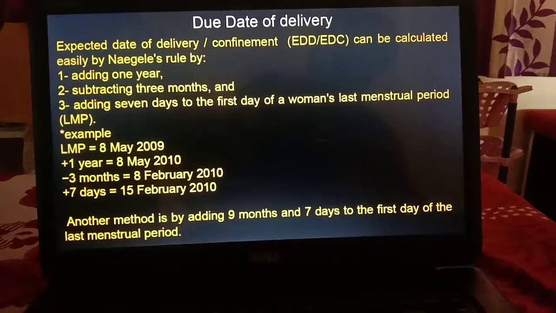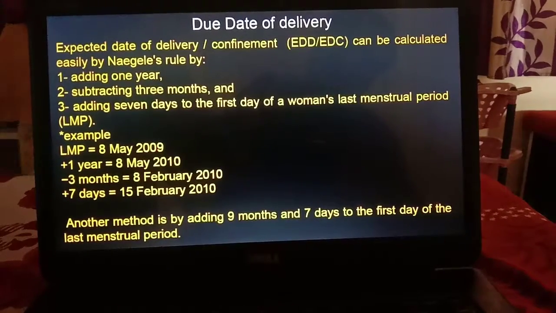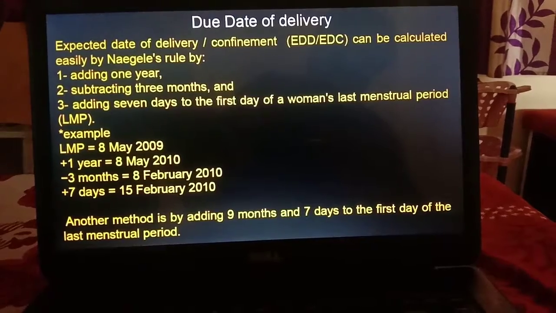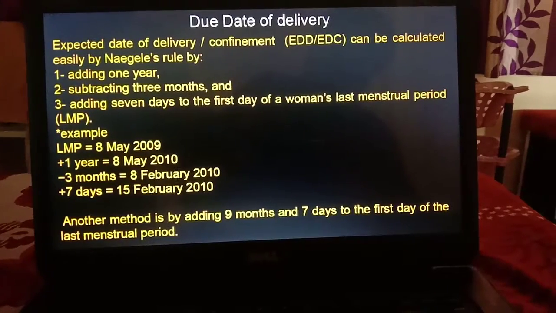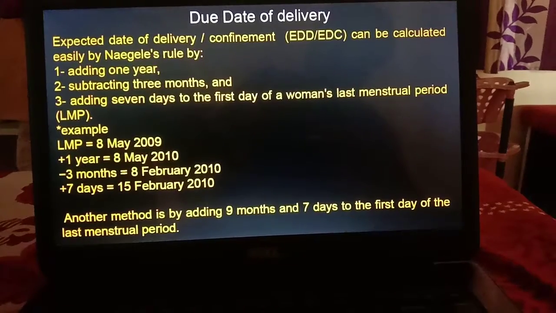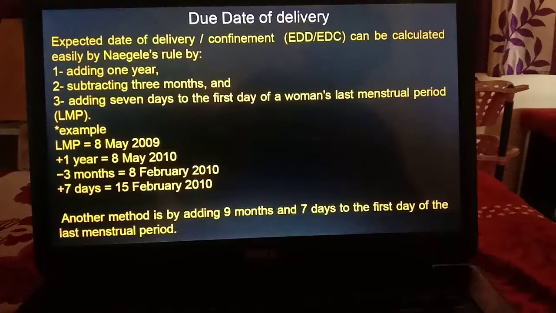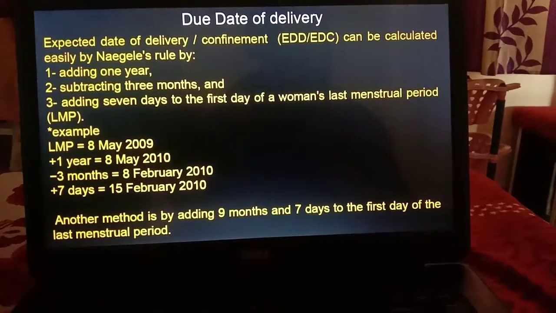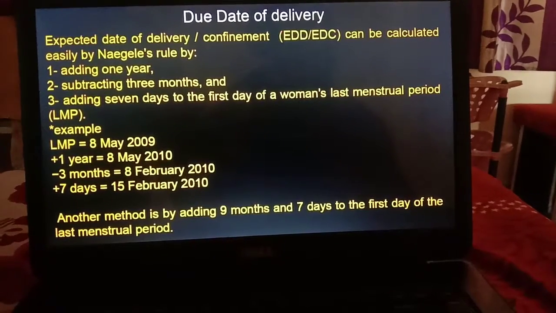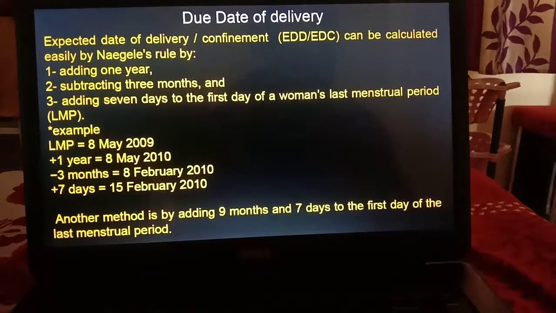If it is 8th May 2009, we add plus 1 year, so 2009 becomes 2010. Minus 3 months: we have a total of 12 months, and you have to subtract 3, that is, you take 9 months. So from May it gets to February 2010, and plus 7 days, so 15th February 2010 you will get as the due date of delivery.